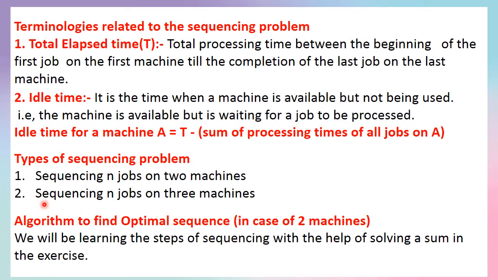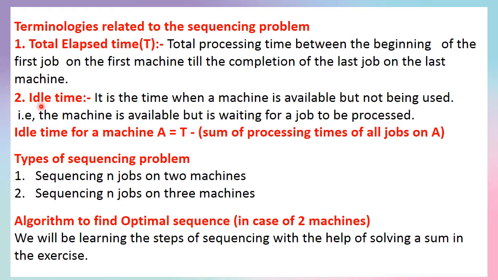Terminologies related to the sequencing problem, that is, terms related to the sequencing problem. First one, total elapsed time. That is, the total processing time between the beginning of the first job on the first machine till the completion of the last job on the last machine.